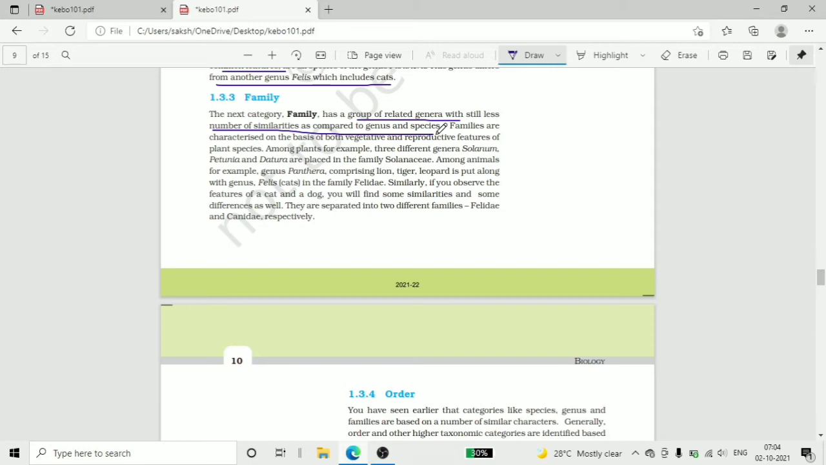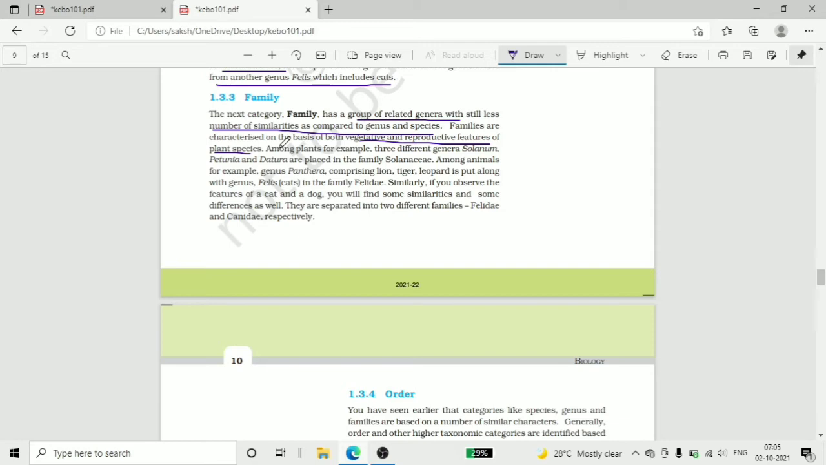यहाँ पे बताया जा रहा है कि फैमिली जो है वो दो कैरेक्टर वेजिटेटिव और रिप्रोडक्टिव फीचर से प्लांट स्पीसीज को कैटेगराइज करती है. As here, among plants, for example, three different genera, Solanum, Petunia, and Datura, are placed in the family Solanaceae. All come in Solanaceae.